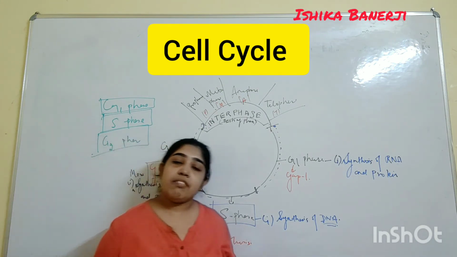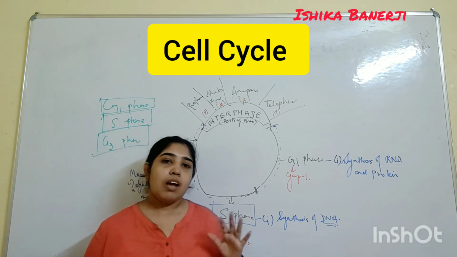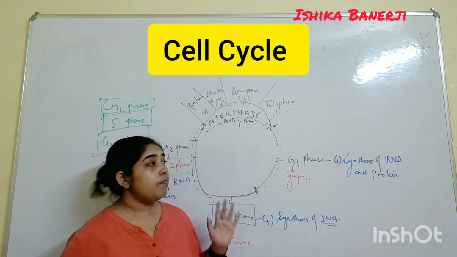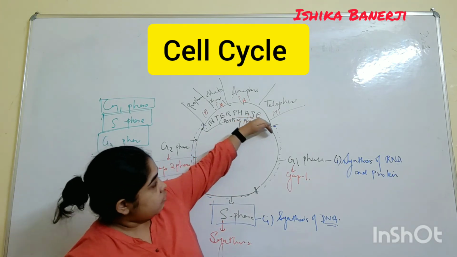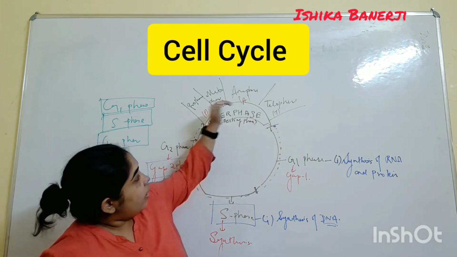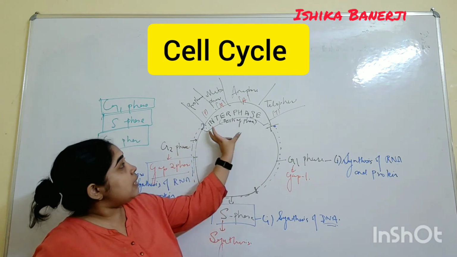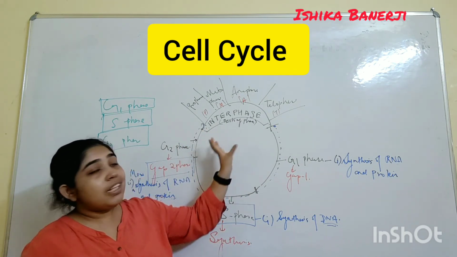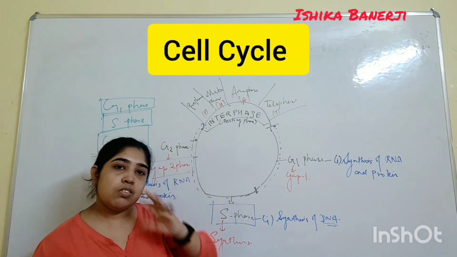I have explained the difference between both, but now specifically about mitosis we have to study. Maybe it will be a bit lengthy video. So this is how the cell cycle takes place. The cell starts from here, goes all around and again comes to here. This seems to be a very small phase, but there's a lot to study in this phase.